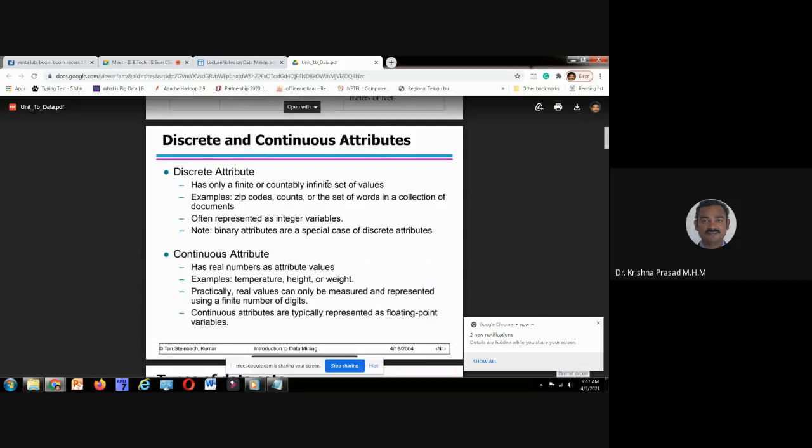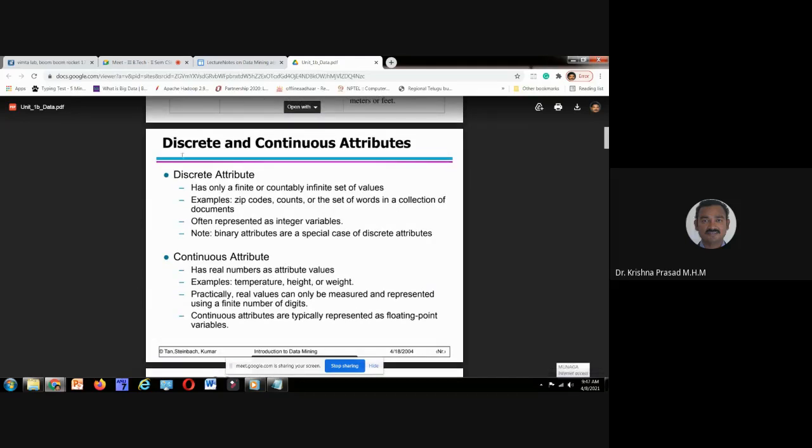Hope you can understand the difference between discrete and continuous. Discrete means you should be in a position to tell a finite number. How many students are there in JNTU? It's a finite number. If it is not possible to tell a finite number, then it is called continuous.